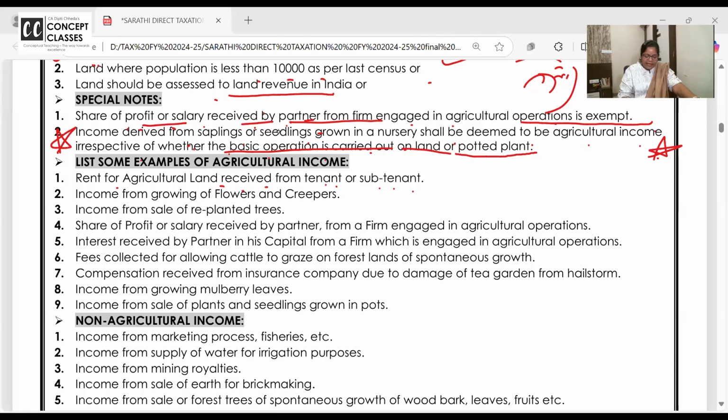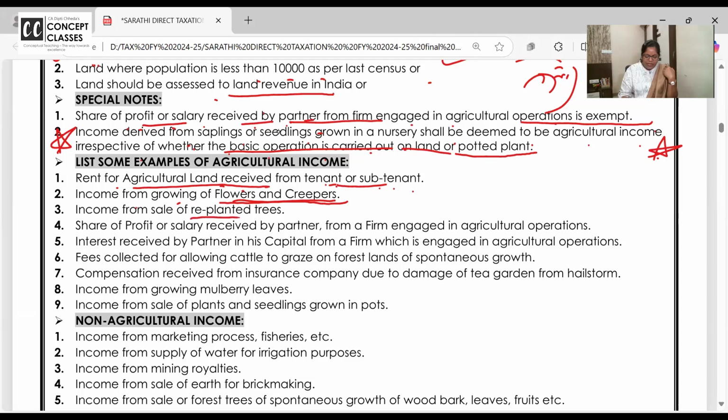Done. आ जाओ थोड़े और इंटरेस्टिंग एग्जांपल्स देखते हैं. इनकम रेंट ऑफ द एग्रीकल्चरल लैंड ये हो गया. इनकम फ्रॉम ग्रोइंग ऑफ फ्लावर्स एंड क्रीपर्स. You know, so many people, what they do on their farms, they grow natural flowers and creepers, and on rental basis they allow the cattle to come and eat those natural plants. बाजू में होगा कोई डेयरी फार्म, उनके कैटल्स को ग्रेजिंग के लिए अलाउ करते हैं. But what am I doing? I am growing flowers and creepers, exempt.